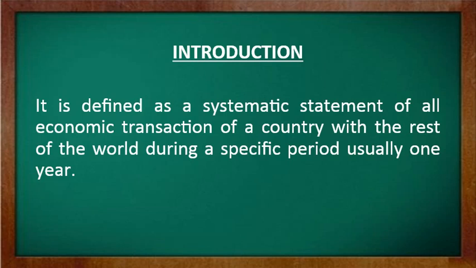Basically this balance of payment is a double book keeping system. What exactly is this double entry accounting system? Basically यहाँ पे दो तरीके के transactions होते हैं. When we purchase goods or services from outside, that purchase means import. When we import something from outside, that comes under the heading debit side of the account.